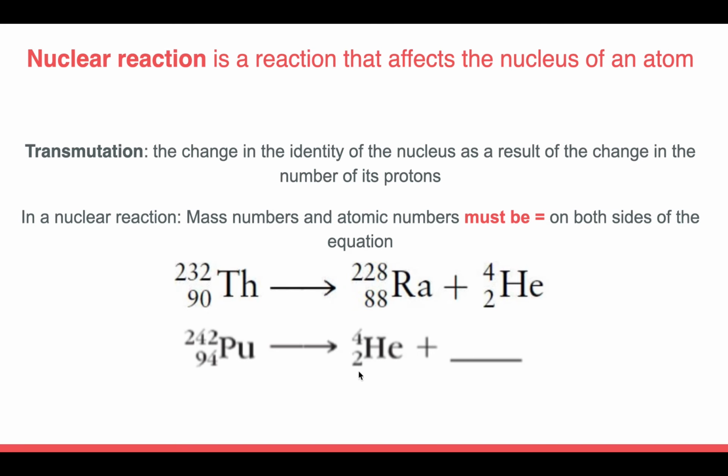So if you get a question like this in which you're going to have to identify a missing atom, what you have to do is compare the atomic numbers on the right and left side of the equations. And so the missing element or the missing atom must have an atomic number of 92 in order for the atomic numbers to be equal on both sides of the equation. The atom that has an atomic number of 92 is uranium. You can find that by looking at the periodic table. And to calculate the mass number of the missing element, you're going to have to subtract 4 from the mass number of plutonium, and we're going to get 238.